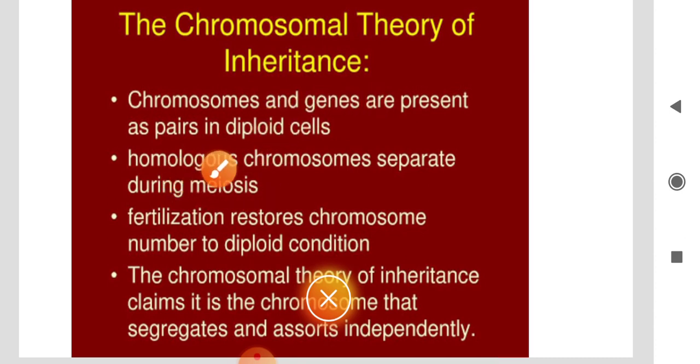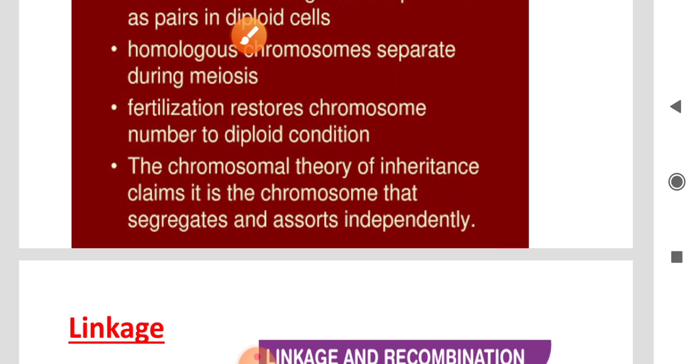Next, homologous chromosomes separate during meiosis cell division. Another salient feature is that during fertilization, the chromosome number is restored to the diploid condition.